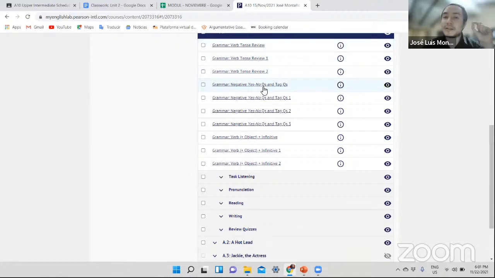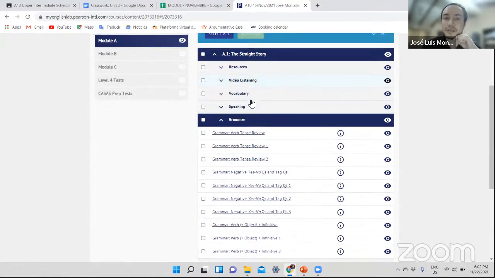We were learning about yes/no questions, negative yes/no questions, and tag questions as well. And finally, we were learning about infinitives: infinitives as subjects, infinitives after some verbs, and infinitives with some objects. That's what we did last week.